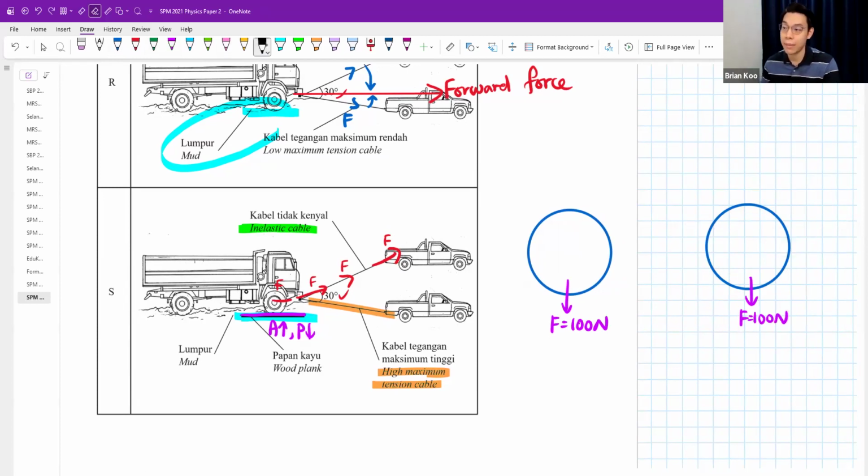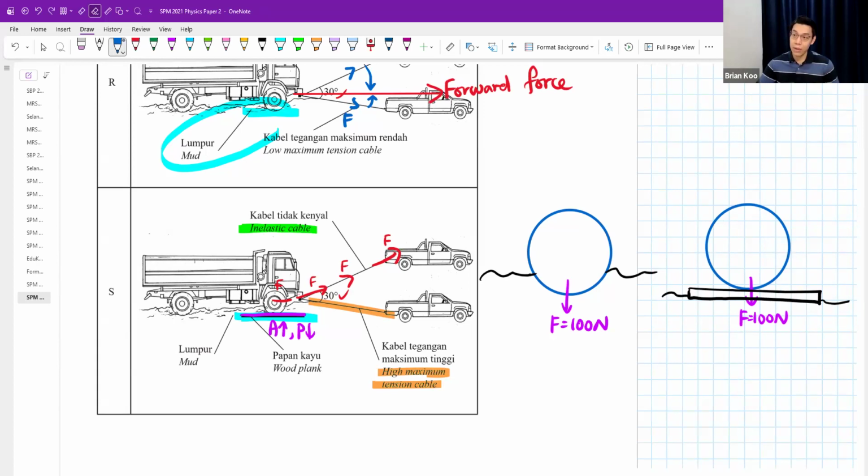But one of them is in the mud, while the other one has a wooden plank and then the mud. What is the difference? Now, the force is the same in both situations. That's why if you say force, it is not very accurate.